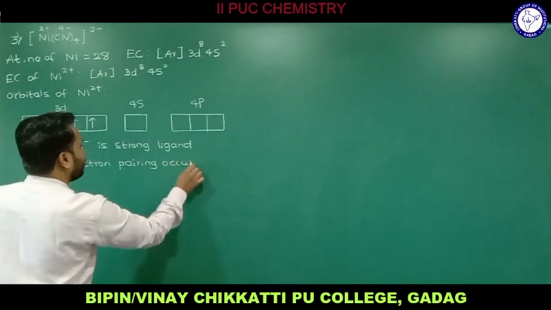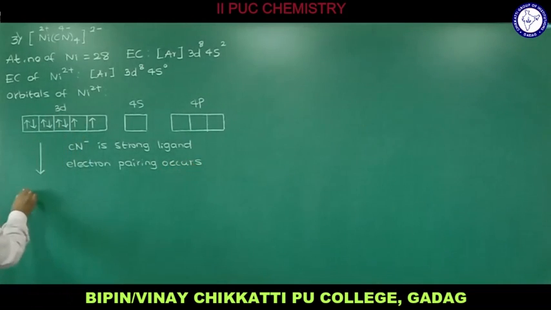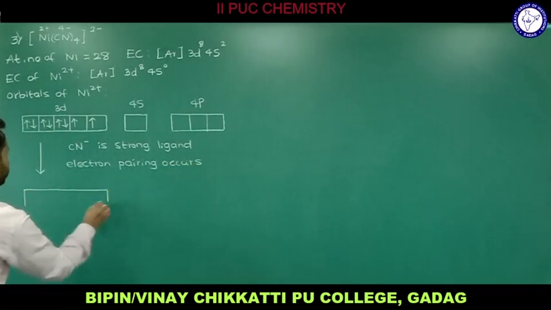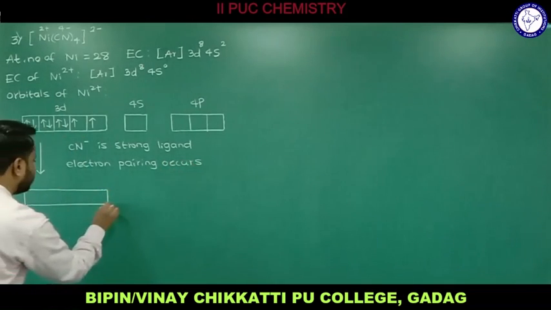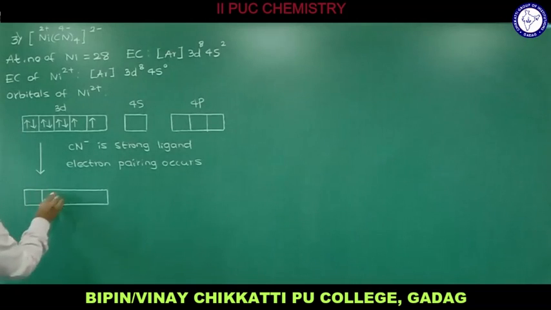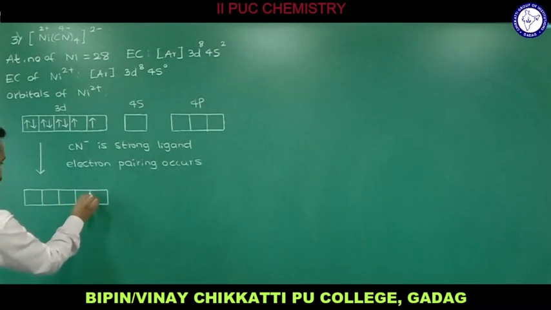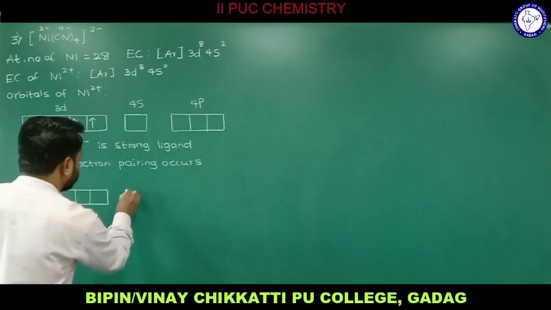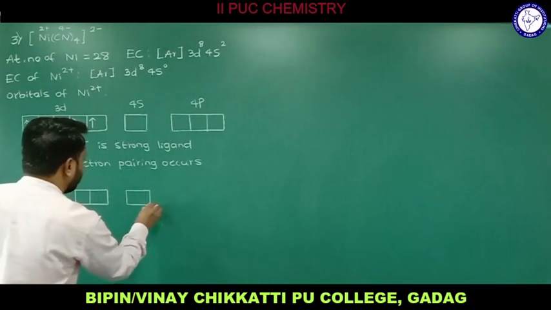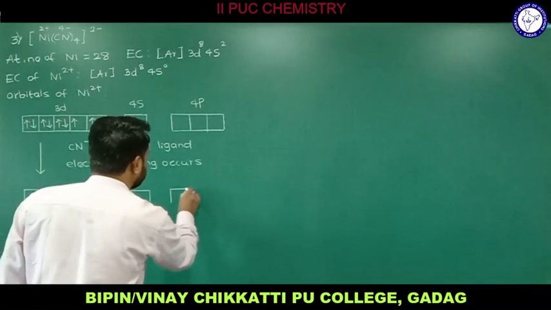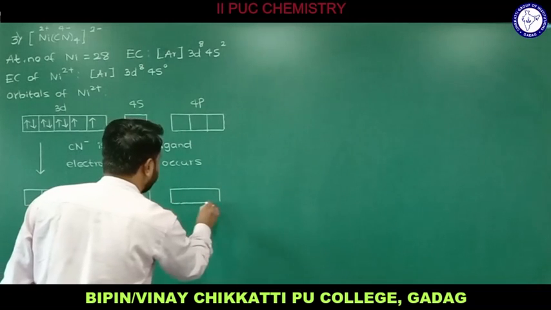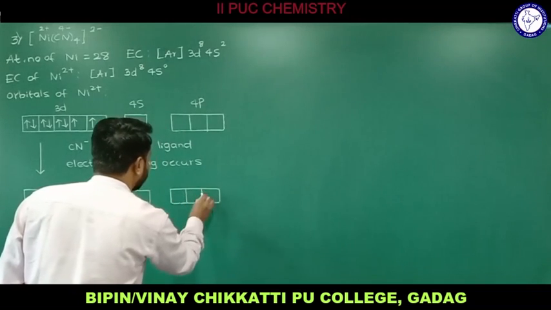Electron pairing occurs. So how actually does electron pairing occur? We'll see now. I am going to draw for the 3d, and for 3d I need to consider 5 boxes: 1, 2, 3, 4, 5. Let me draw for the 4s. This is for the 4s, and for the 4p I need to consider 3 boxes.